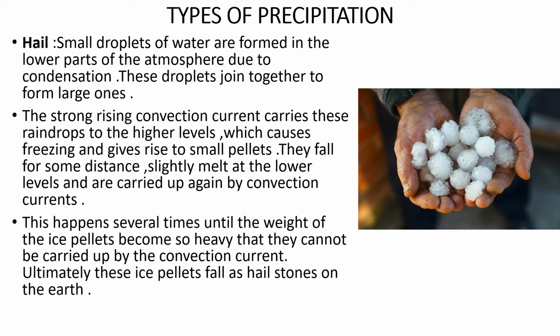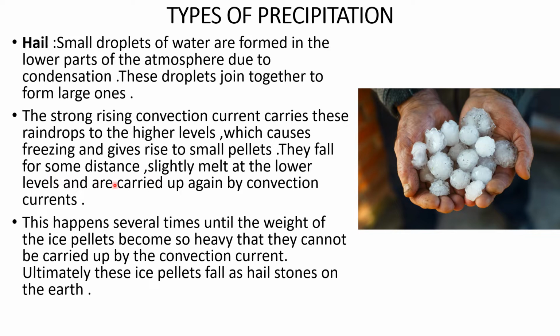Next type of precipitation is hail. Small droplets of water are formed in the lower parts of the atmosphere due to condensation. These droplets join together to form larger ones. The strong rising convection current carries these raindrops to the higher levels, which causes freezing and gives rise to small pellets. Pellets are basically small rounded substances like this, but initially the hailstones are very small in size.